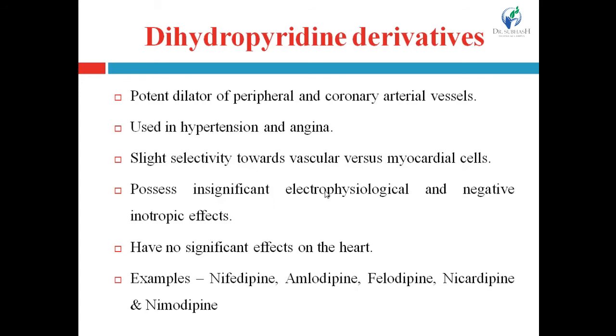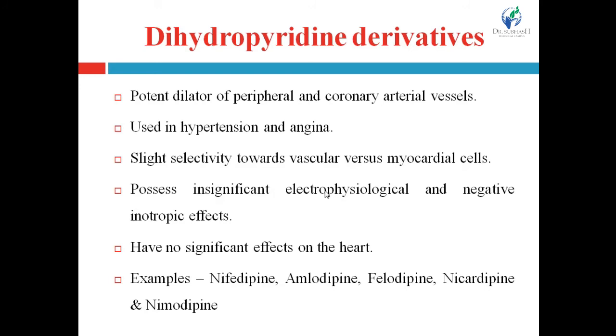They possess insignificant electrophysiological and negative inotropic effects. They have no significant effects on the heart. Sometimes they cause insignificant effects on the heart, like the electrophysiological effect, that is on the automaticity and conductive velocity of the heart cells, and sometimes a negative inotropic effect on the heart.